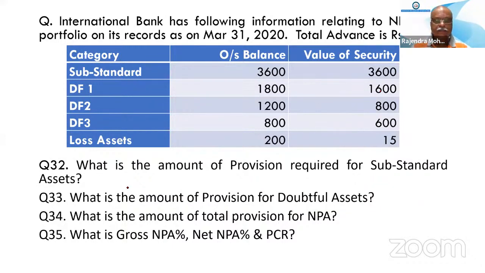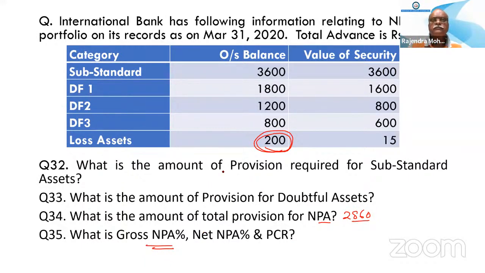Now, what is the amount of total provision for NPA? Add both of them: 2860. Don't forget to take the loss asset; the loss asset has to be added. So it is 2860.